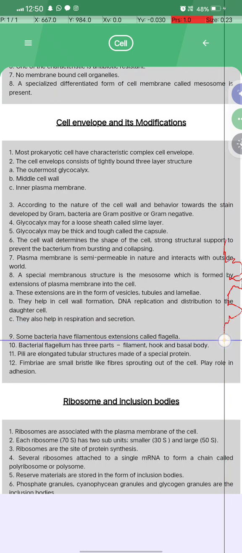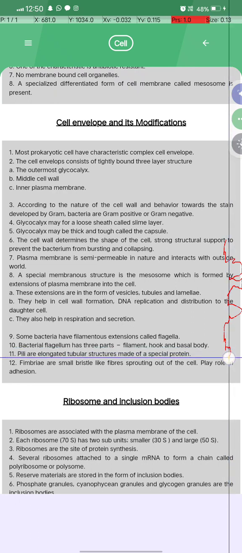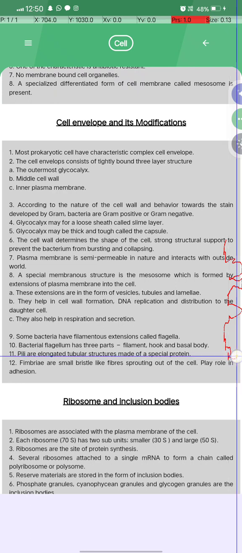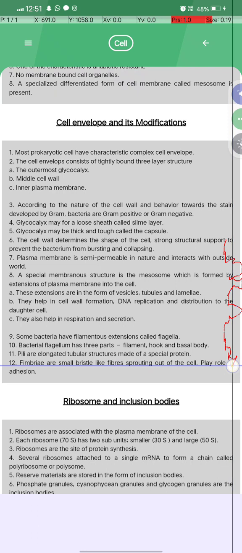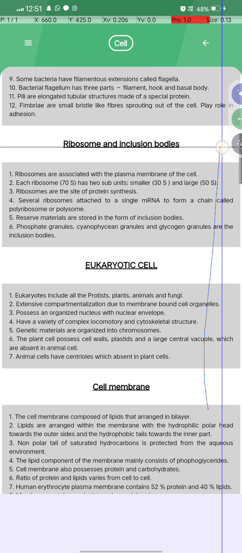Some bacteria have filamentous extensions called flagella. The bacterial flagellum has three parts: filament, hook and basal body. Pili are elongated tubular structures made up of a special protein, and fimbriae are small bristle-like fibres sprouting out of the cell and play an important role in adhesion.